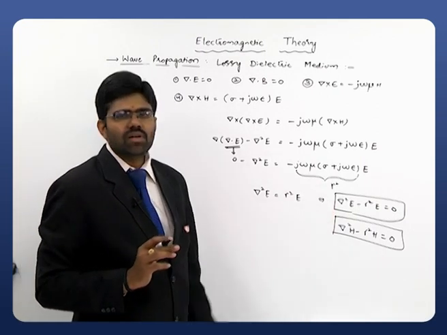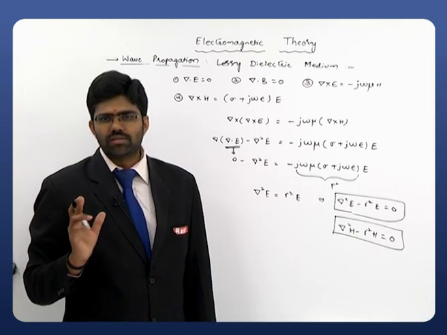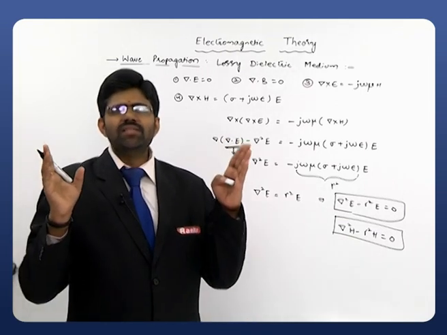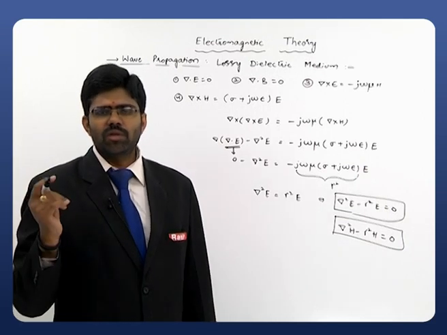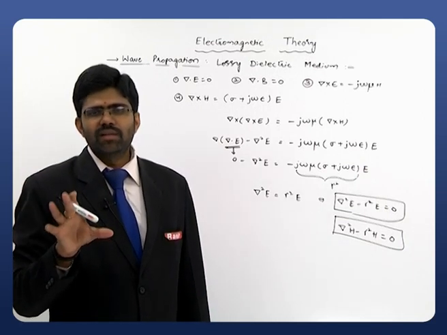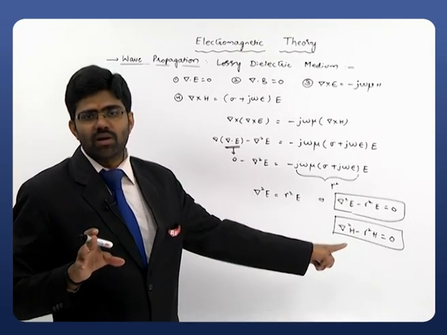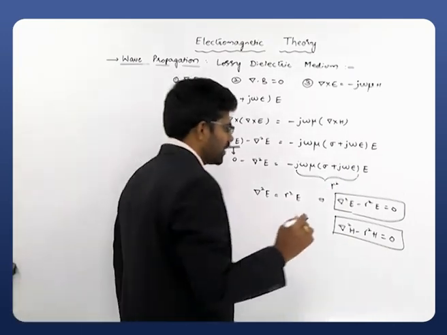Combinedly, these two equations are called Helmholtz equations. Remember, these are the basic equations, or the base equations, for any wave propagation. Whatever the electromagnetic wave you are observing, clearly these are the basic equations. They are called Helmholtz equations.